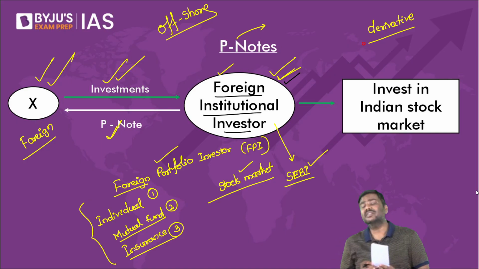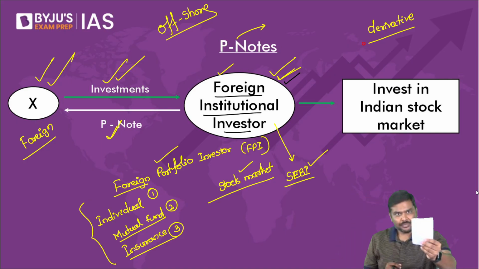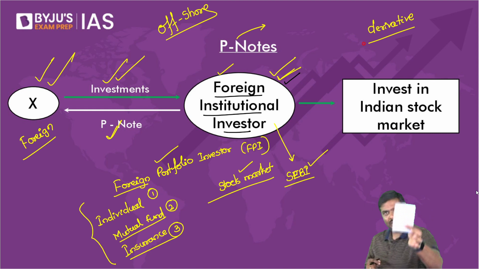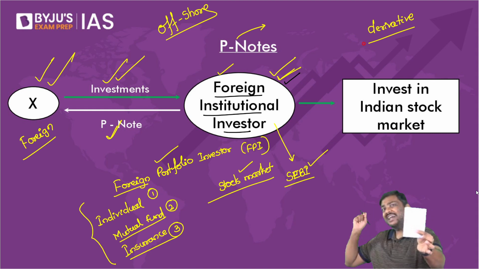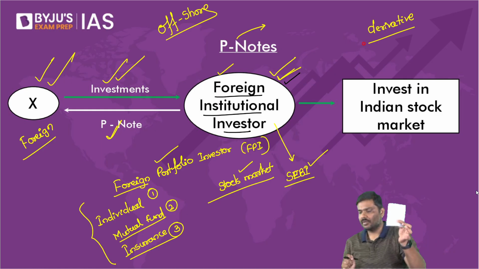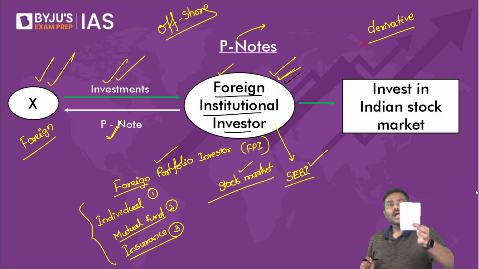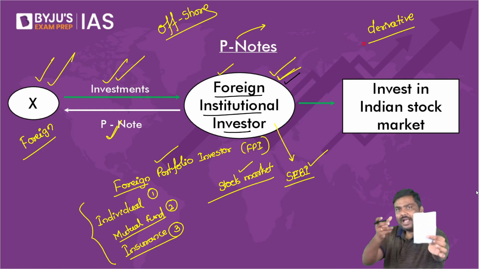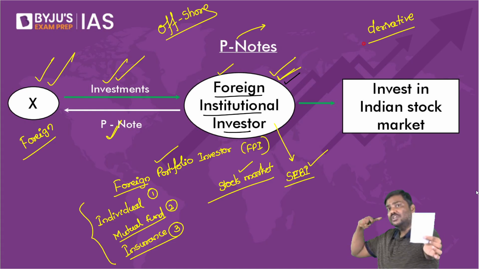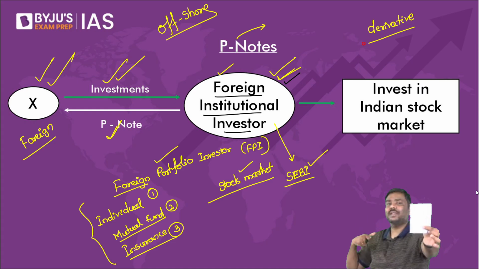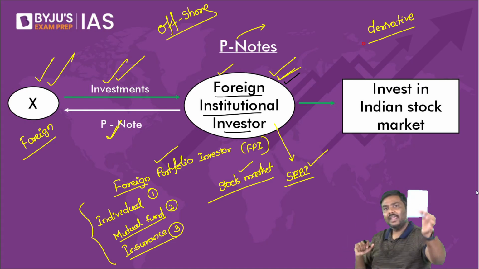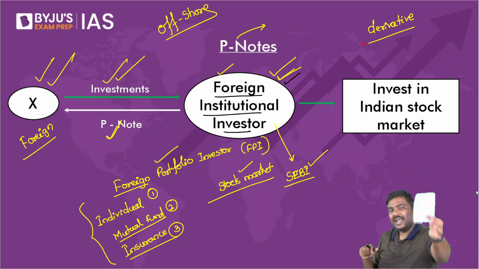Now, what is the use of all of this? Imagine I will collect the money from you by issuing a P note. I will collect the money from you. I will use it to purchase Adani's shares. Think of it. I will issue the P note to you, collect the money, and use it to purchase the shares of Adani company. Now, can I simply say your instrument is going to derive value from the market price of Adani company shares?